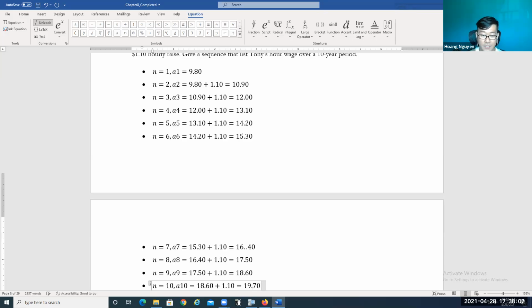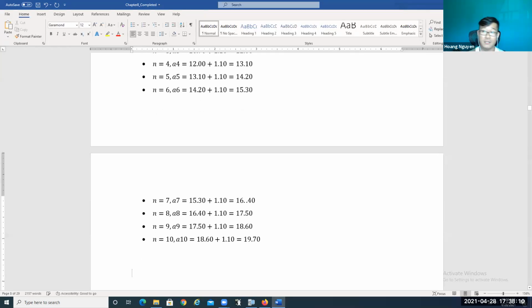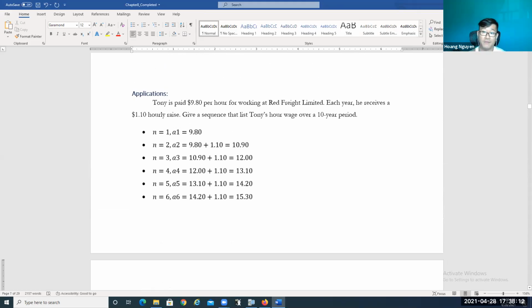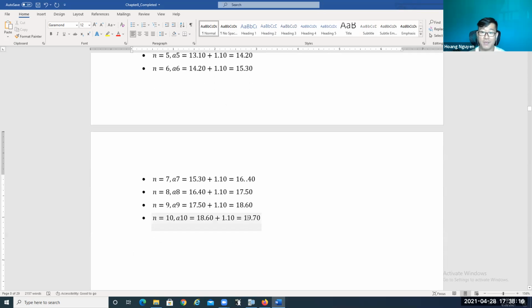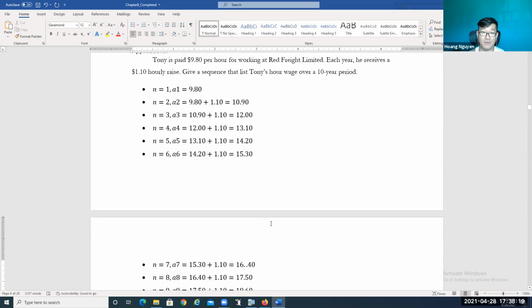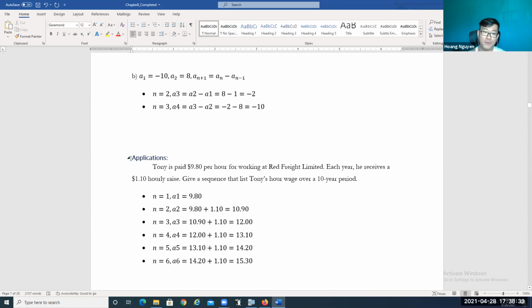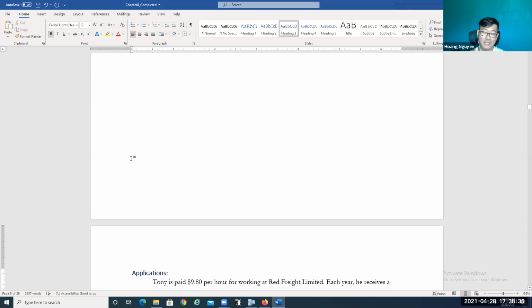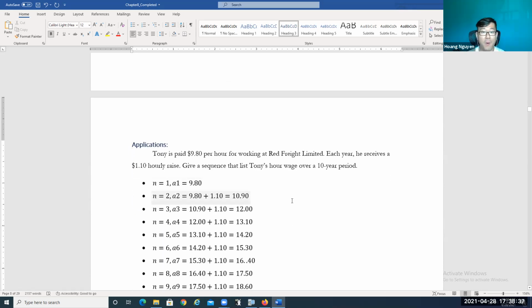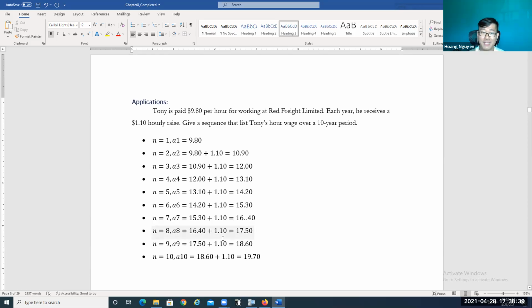$19.70. Okay. So this is gonna be the pay for Tony over a period of 10 years. So at the 10th year, he's gonna get paid $19.70, right? Okay, so this is an example. This is an application related to the sequence, or you might come up with the general term of this. So let's give it a try.